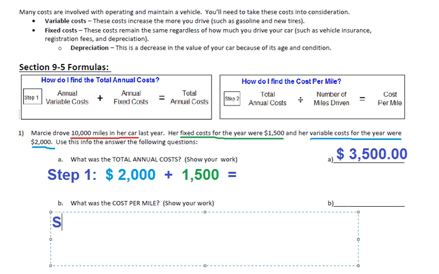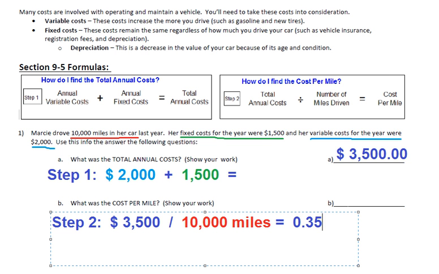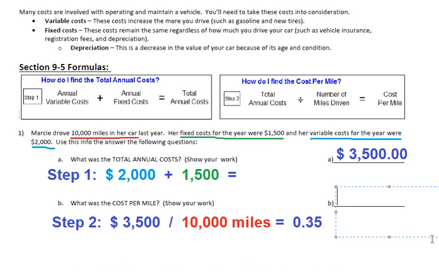Now let's move on to B, where we're going to use step 2 to find the cost per mile. For the cost per mile, we're going to take that $3,500 number from letter A, and we're going to divide it by the total number of miles that Marcy drove. Now, you don't have to write the word miles like I'm doing, but if that helps, feel free. So, we take 3,500, divide it by 10,000, and we get 0.35. Just to be sure everybody knows, that is $0.35 per mile. That's per mile, okay?